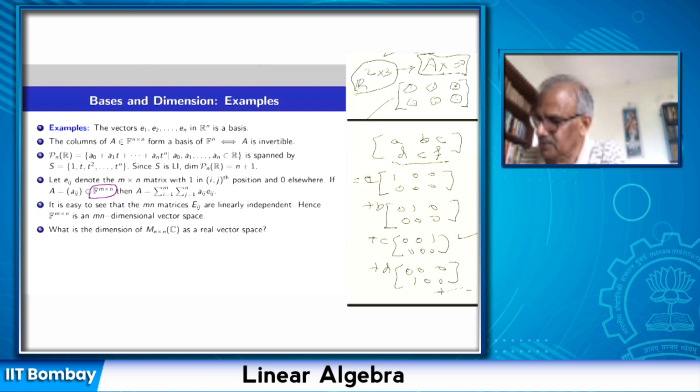So the space of, say, 2 by 3 matrices is 6 dimensional. Then what is the dimension of n by n matrices with complex entries? Same answer, n square. There are n square entries in an n by n matrix, and we can freely choose them.